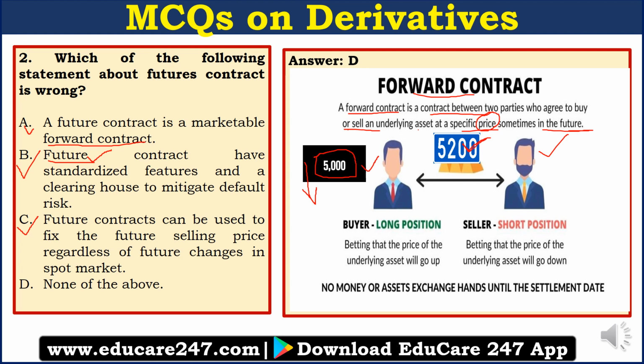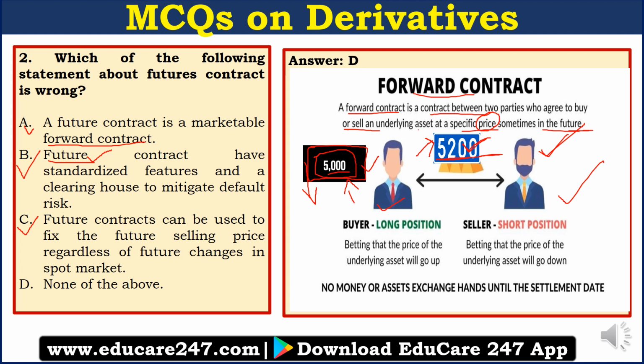Now let's say in 1 month's time, the price did not change and it remained 5,000 only. Now what happens? The seller is happy because the market price is 5,000 and he is able to sell at more than the market price, at 200 rupees extra. But the buyer here is unhappy because if he had not entered into the contract, then he could have bought for 5,000 rupees. But now since he has entered into the contract, he has to buy at 200 rupees extra. So as you see, there is always a winner and always a loser in a forward contract. One party will gain and the other party will lose.